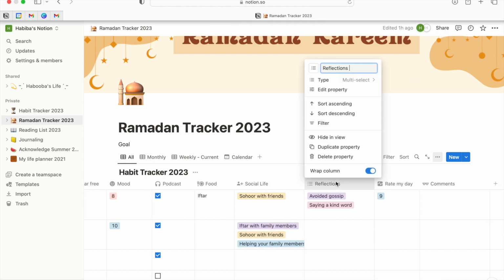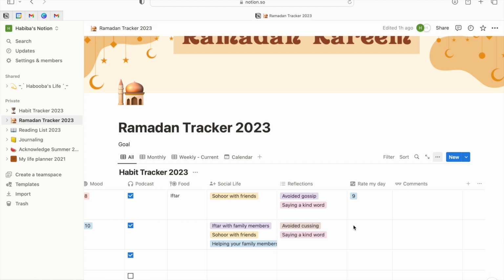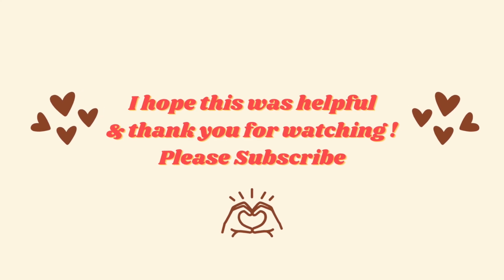Reflections is an interesting one. I thought of adding it to be more conscious of my own self, especially during this month and later on too. Rating my day and leaving a comment to myself to maybe work on it the next day or even appreciate myself or the people around me.